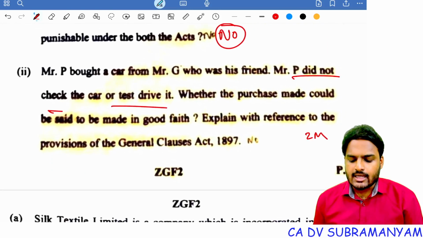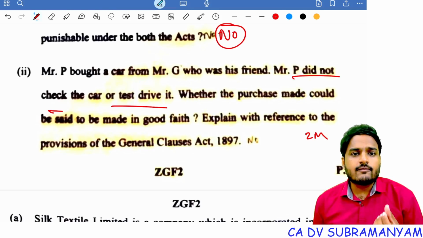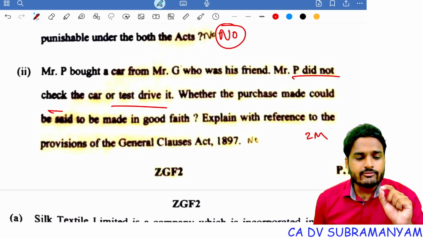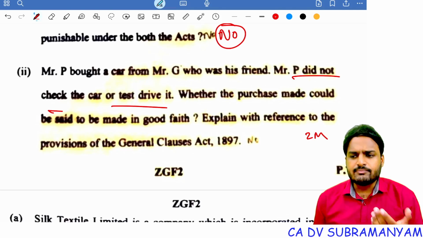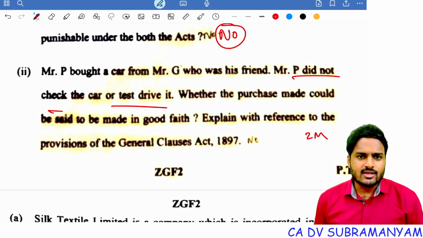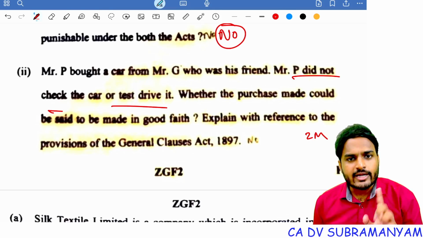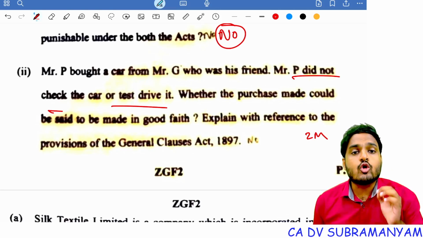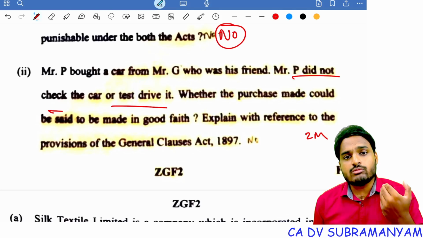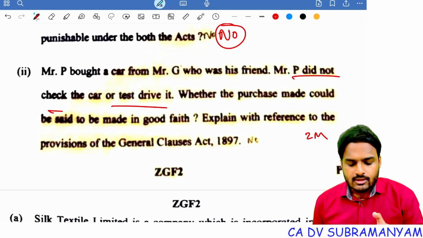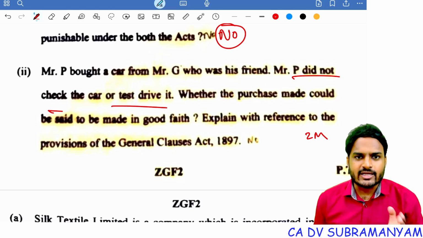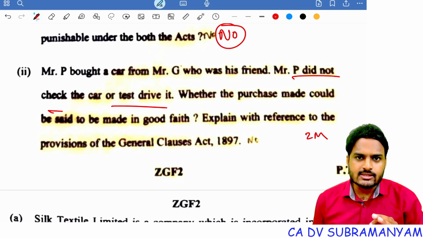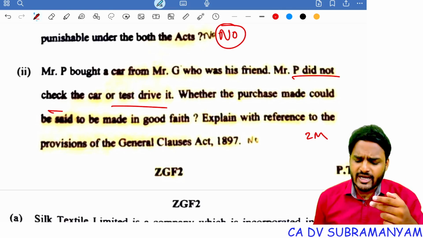Okay, so here the answer is, if you refer to the provisions of the General Clauses Act 1897, here good faith means honest, an activity done with honesty. It is immaterial whether he is negligent or careless. But referring to the provisions of the Indian Contract Act, good faith means he should be honest and he should not be negligent. So referring to the provisions of the Indian Contract Act, this is not a valid purchase. He will not get any remedy. But if you refer to the provisions of the General Clauses Act 1897, this is a valid purchase. He can claim remedies.